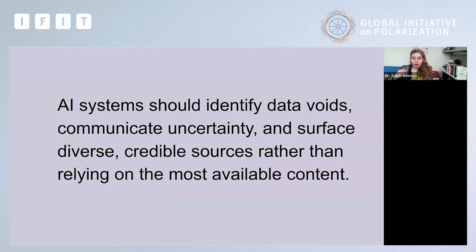And so part of what my research has been focusing on is, let's create AI systems. We started to think about how we combat this. We argue that a way to combat this is by creating AI systems that can help journalists identify potential data voids that exist online, and then guide the journalists to create reliable content about those particular topics.